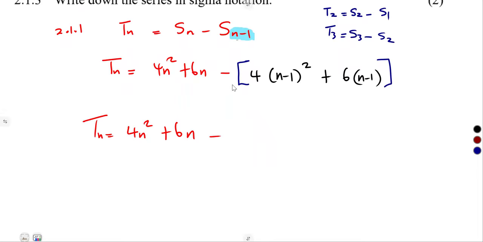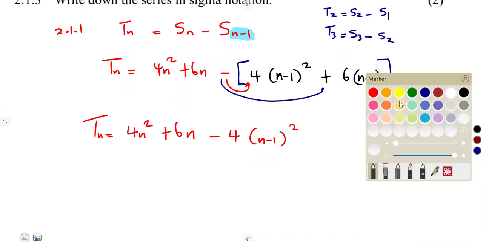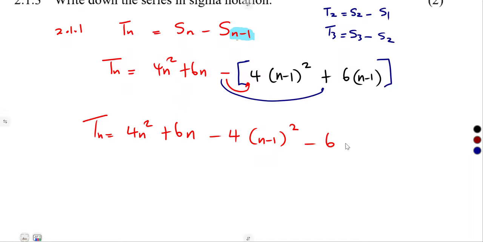The minus that we have must expand this bracket. So there's minus, which is going to multiply 4, so that's minus 4 into n minus 1 squared. The minus is going to multiply the positive 6, so it is going to be negative 6 into n minus 1. We have expanded each term by that negative. Then expand the brackets.